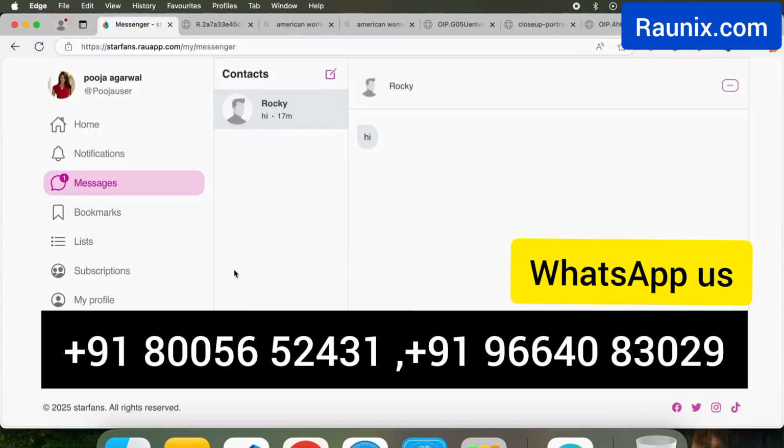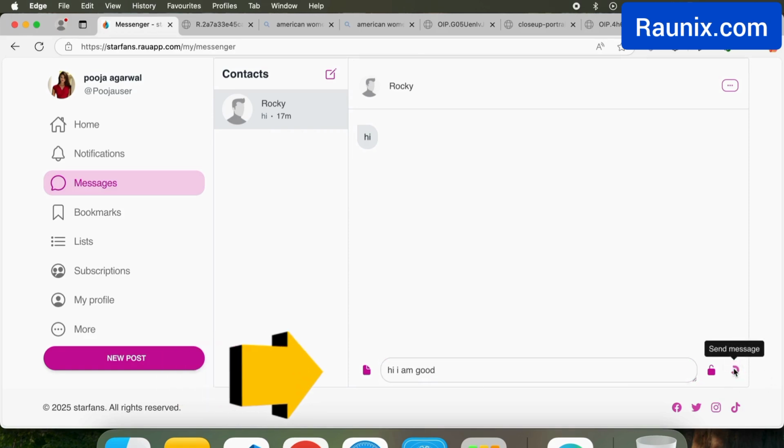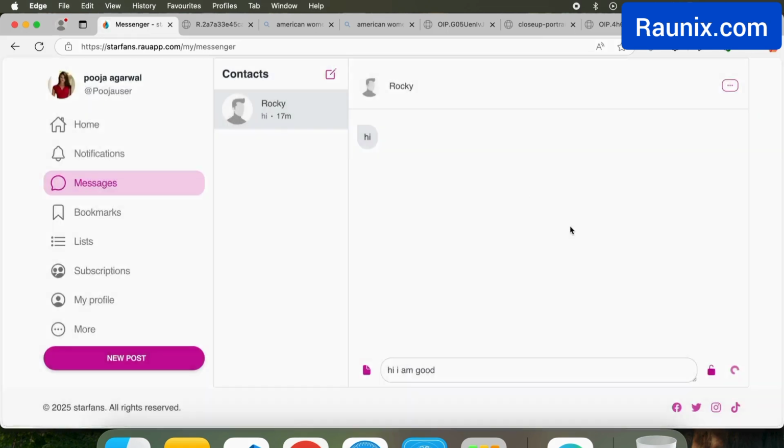That is how people can chat with another person. That is how you can send a message to somebody, and you can also set a price of message, that if you want to chat with me, pay this much. So this is also available in the system.